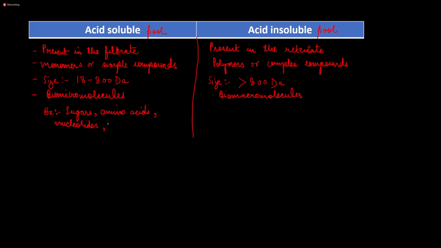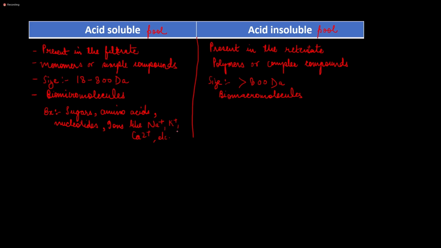Nucleotides. Ions, like sodium ion, potassium ion, calcium ion, etc. Right? So these are the biomicromolecules, and that will be present in the acid soluble pool, or the content that is filtered out or that passes through the filter.